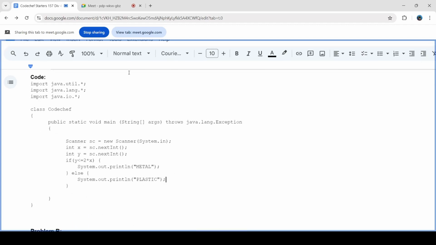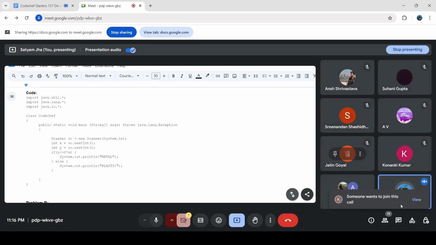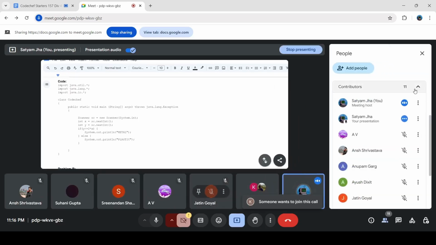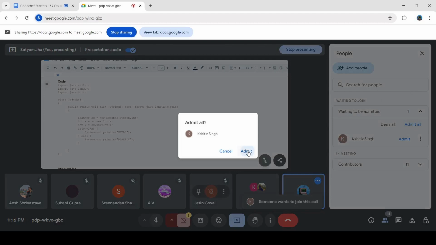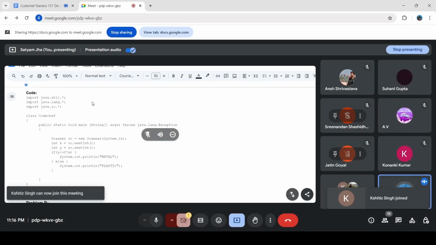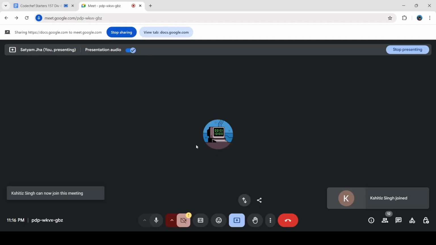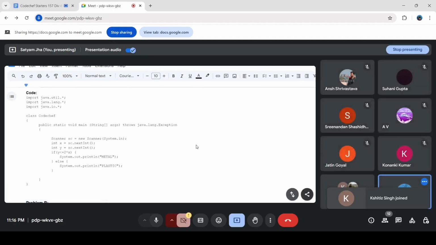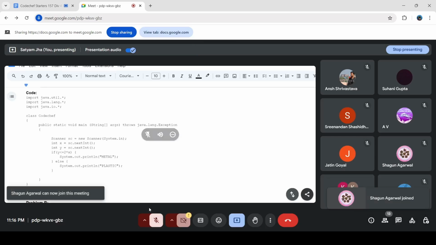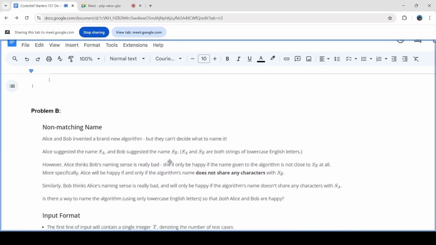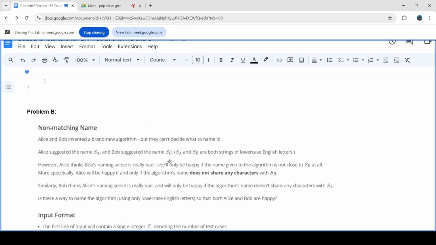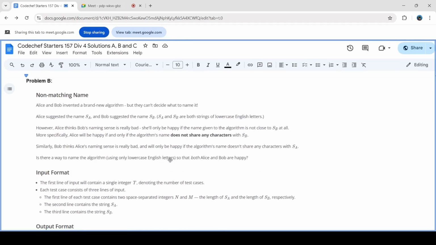Like, really, really simple. So does anyone have any doubts? I don't think so, because it's a really simple problem. So can I move ahead? I think I can move ahead. Okay. So let's solve problem B now.